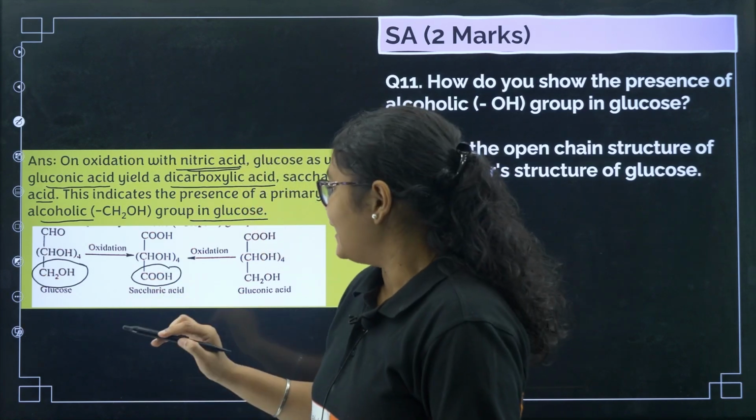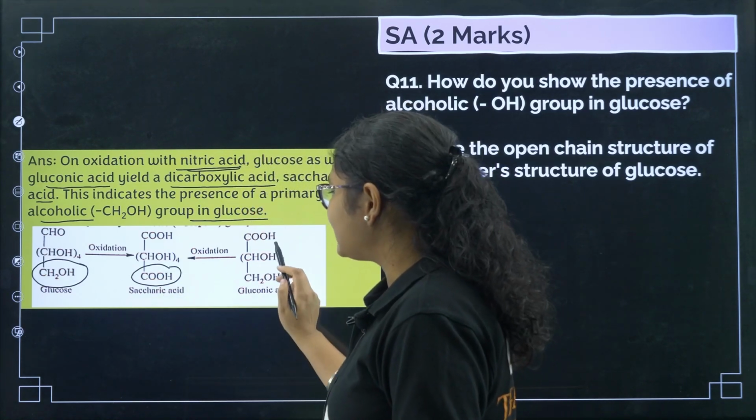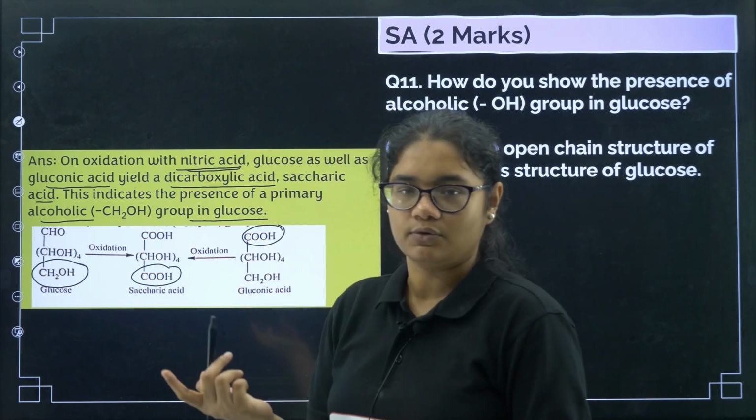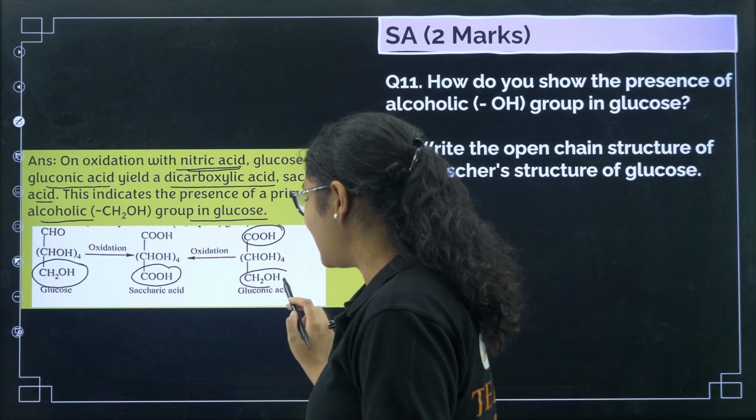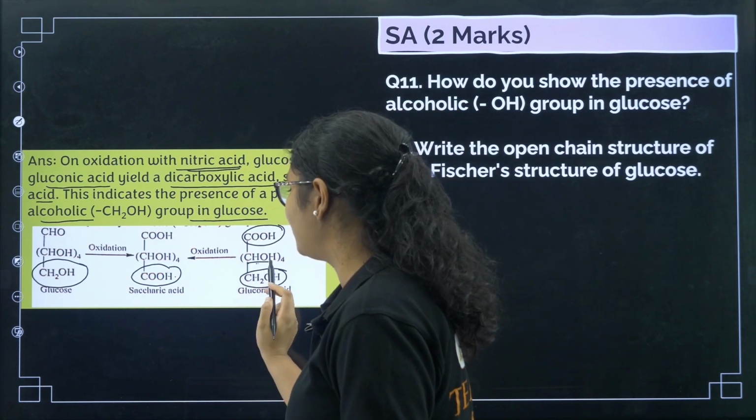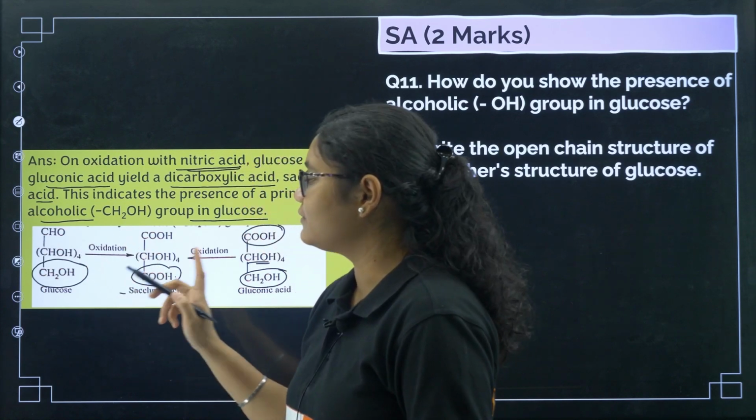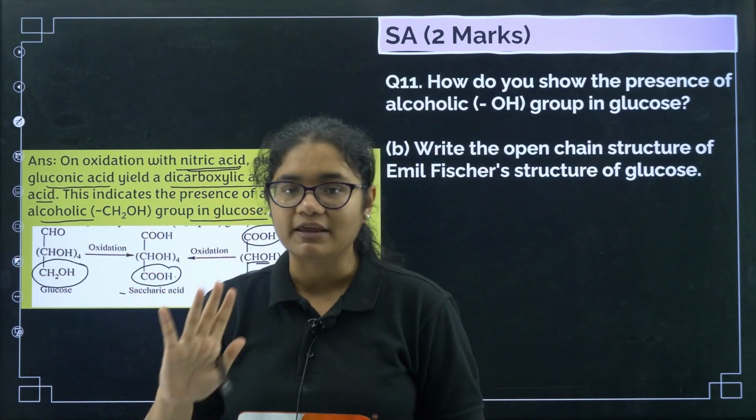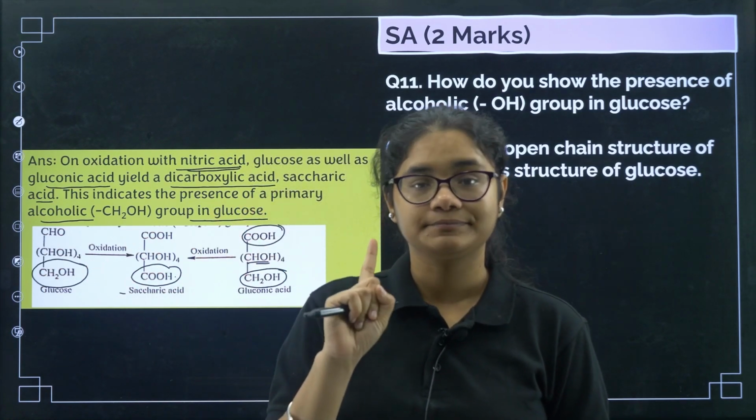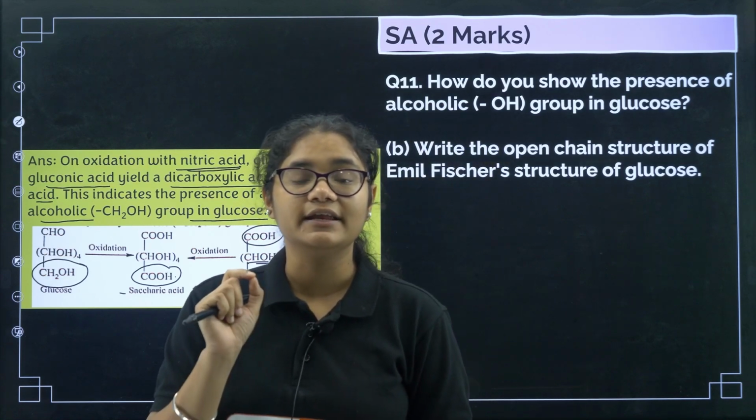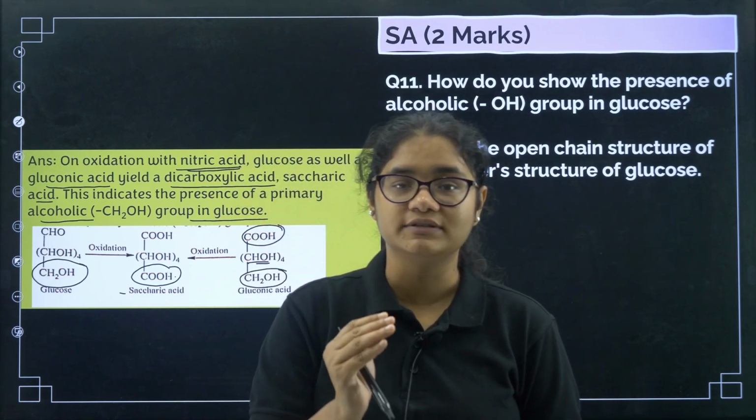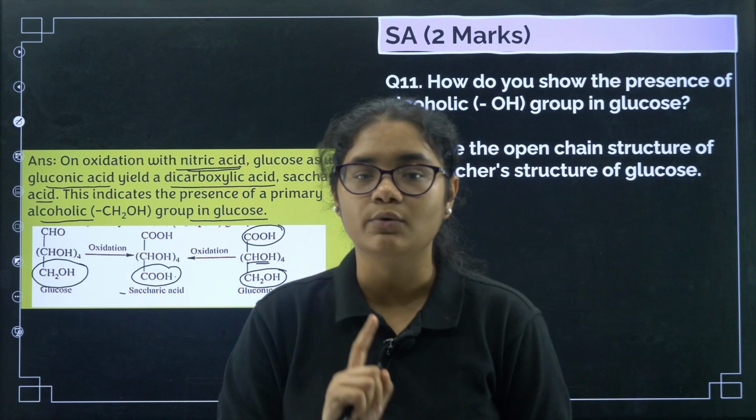And if you take gluconic acid, where we already had one COOH group, now again if you oxidize that, we also got this one. But these OH were not affected. So that is why we can conclude that out of the 5 OH groups, there are 4 secondary and 1 primary OH group.